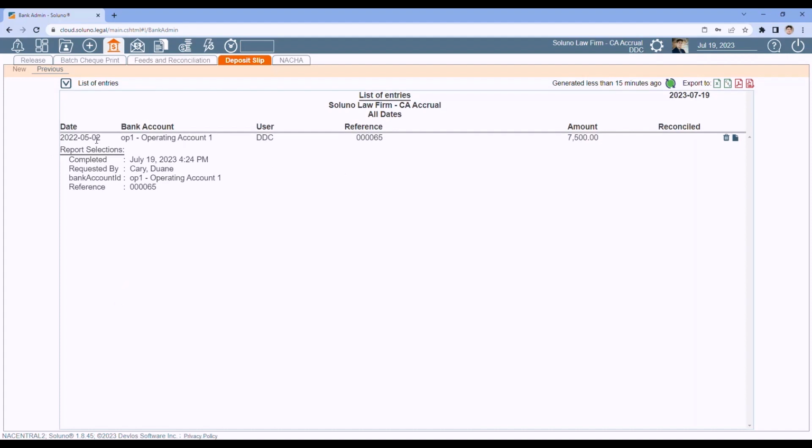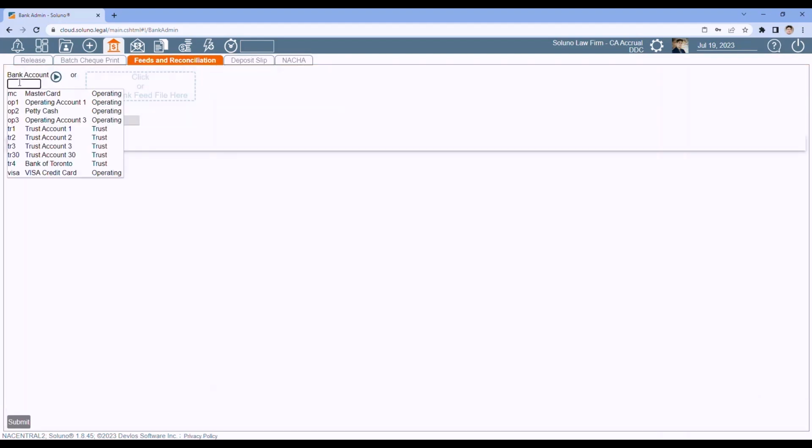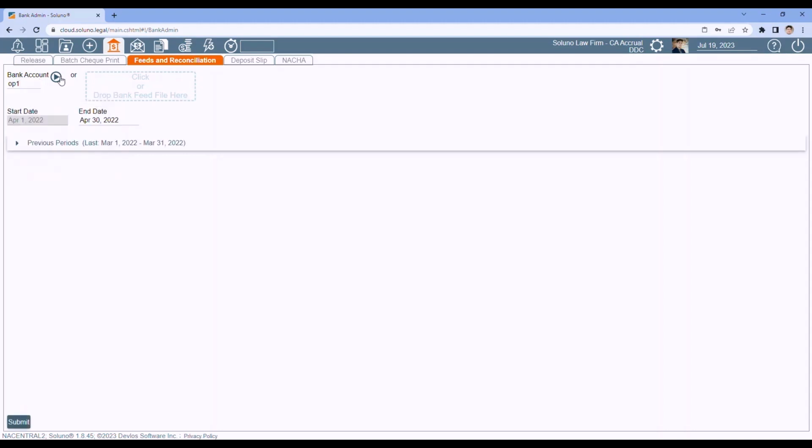Now, if you made that deposit on May 2nd, then you're good. It's not going to be on this bank reconciliation and will show up next month, so we don't have to worry about it. But if someone dated this with the wrong deposit date, then you'd want to delete this deposit, go back to new, and create it with the correct deposit date. That's why this date is so important. This is the date that determines whether it shows up on the bank rec or not. I'm going to assume that date is fine. I will leave them alone, and I will get back into my reconciliation.